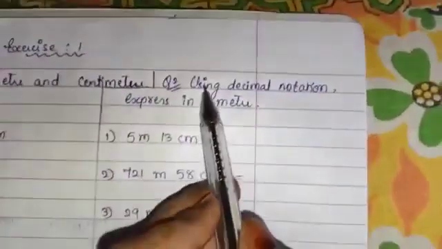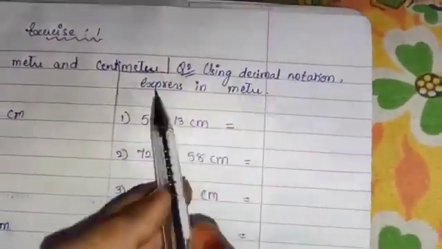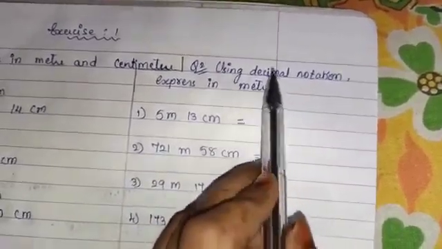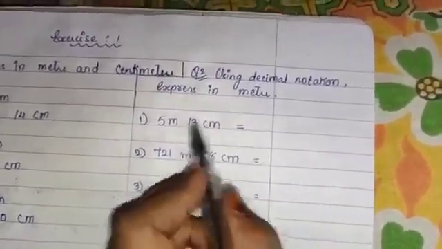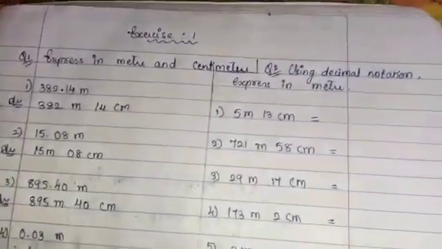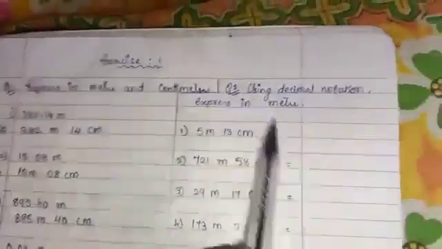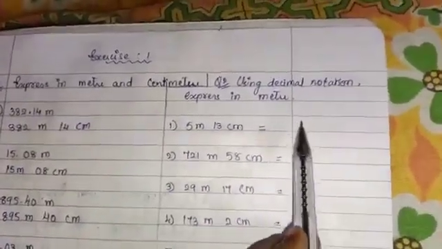Now we will go to question number 2. Using decimal notation express in meter. Now the standard unit is meter. You have to use decimal notation, means you have to convert it into decimal. As we have done in question number 1, there it was in decimal so we converted into simple. Now here this simple is there, so we have to convert it into decimal.